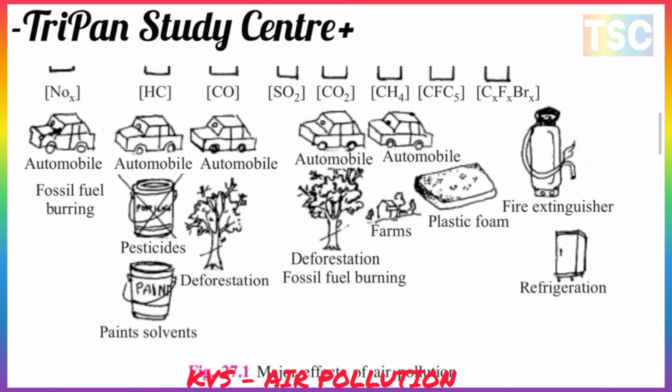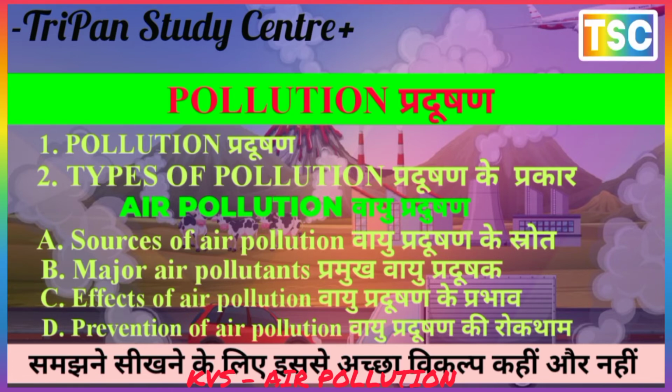Friends, here is a diagram showing the major effects of air pollution. Sources include paint, solvents, pesticides, deforestation, fossil fuel burning, refrigerators, fire extinguishers, plastic foam, and automobiles. Automobiles come in different types, and their gases also cause air pollution. The next topic is the prevention and control of air pollution.